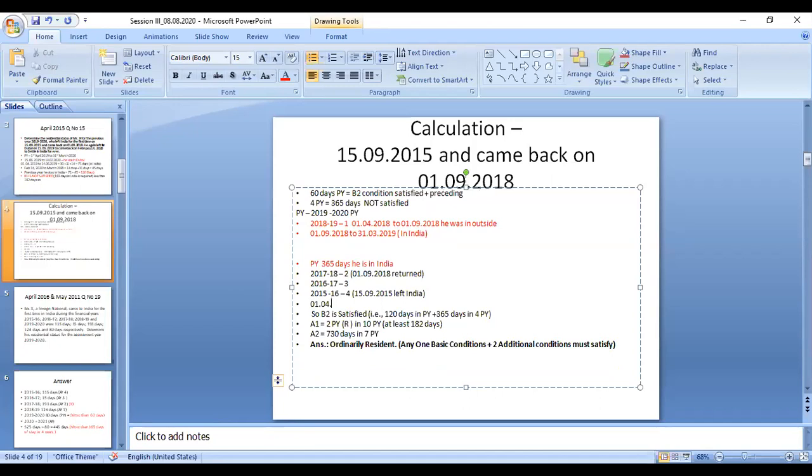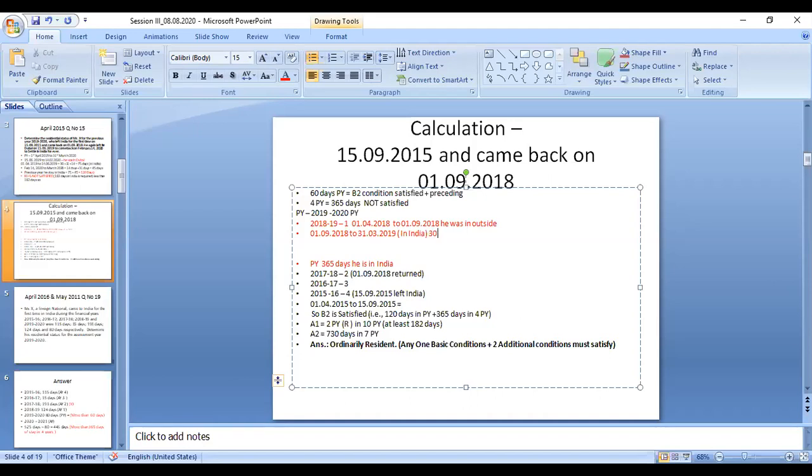1/4/2015 to 15/9/2015. So the number of days you have to calculate. So in between these two dates: September, October, November, December, January, February, March.